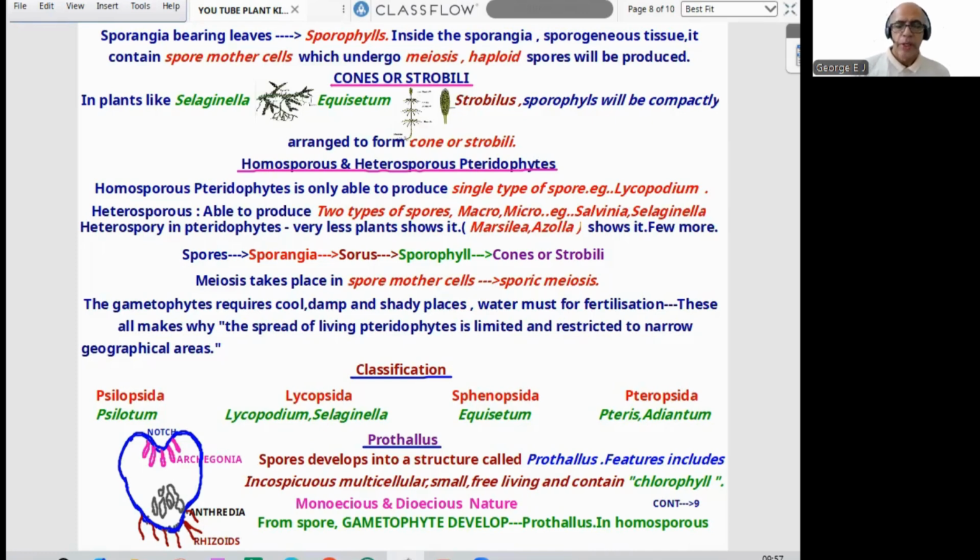Now the prothallus. It's an important one, like the protonema. The spore develops into a structure called the prothallus. Features include: it is normally heart-shaped, inconspicuous, multicellular, small, free-living, and contains chlorophyll. It is a gametophyte, but with chlorophyll. It can be monoecious or dioecious. This one is monoecious, where we can find archegonia near the notch, antheridia below the archegonia, and at the bottom, rhizoids. So from the spore, the gametophyte develops, that is the prothallus. I think the idea is clear to all of you up to this.